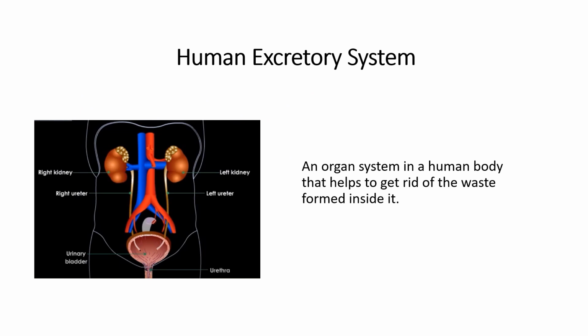There are different types of wastes formed inside our body, and there are different organs associated with the process of their elimination. But wastes like carbon dioxide, sweat, etc. are not poisonous for the human body. Therefore, the organs associated with their removal are not discussed in the excretory system. The excretory system is an organ system that is involved with removal of the toxic wastes produced inside the body. This process involves filtering out all the wastes from the blood and forming urine from it, storing it, and expelling it.